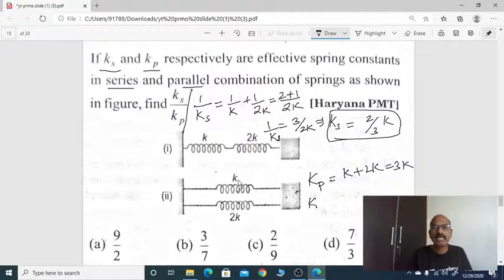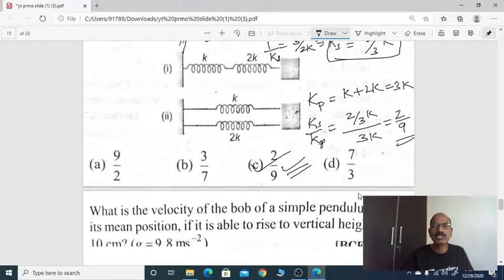Right, according to question, Ks by Kp. Ks is 2 by 3K by Kp 3K, 3K cancel, that 3 will come down, so 2 by 9. So 2 by 9, C is the correct answer. Ratio of spring constant, series and parallel. Yes, let us move to the next one.